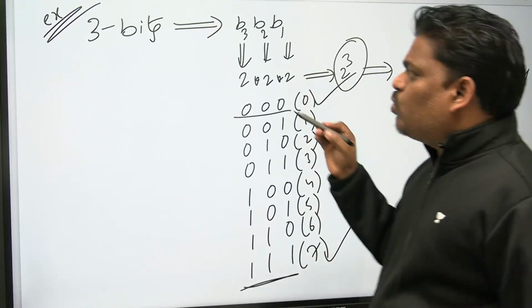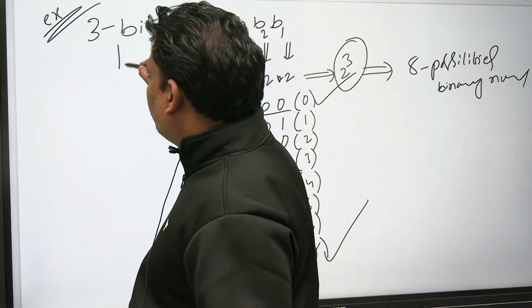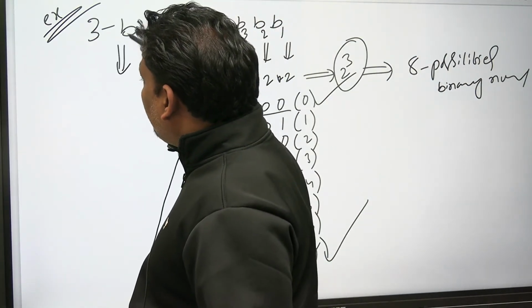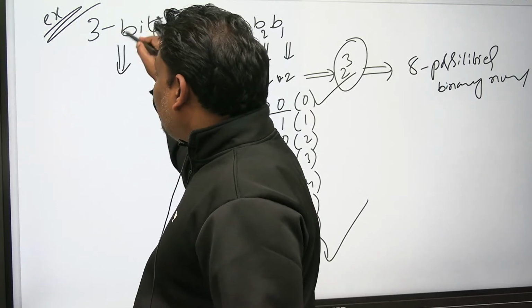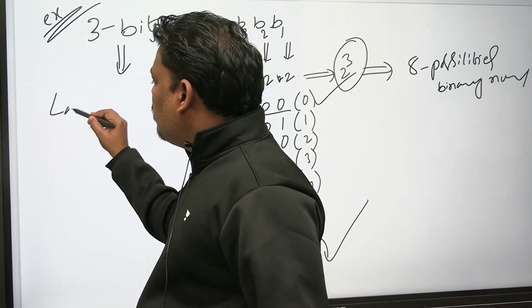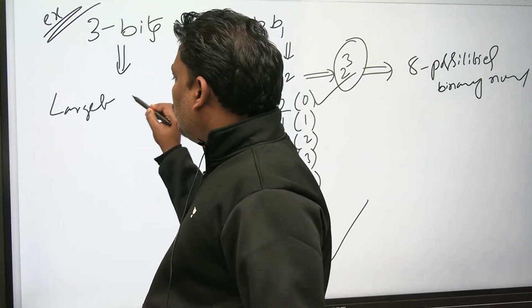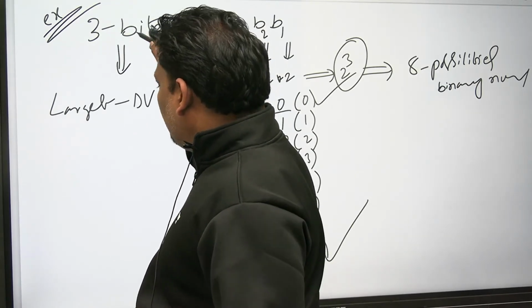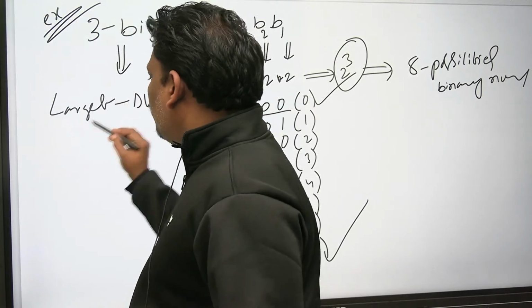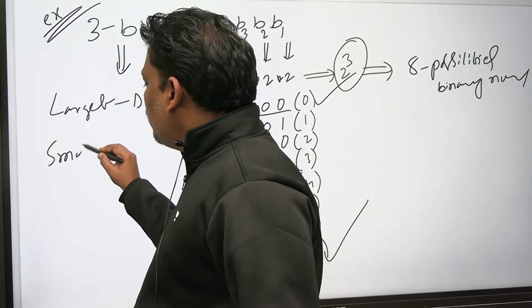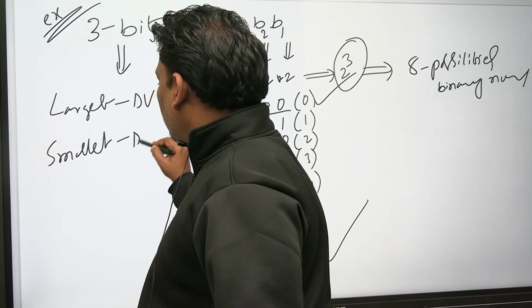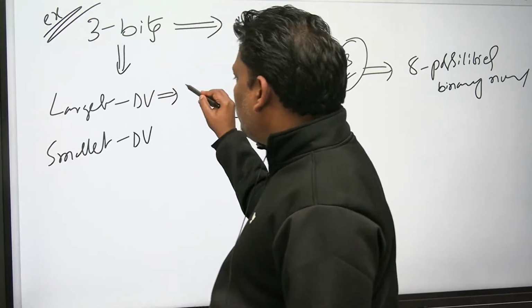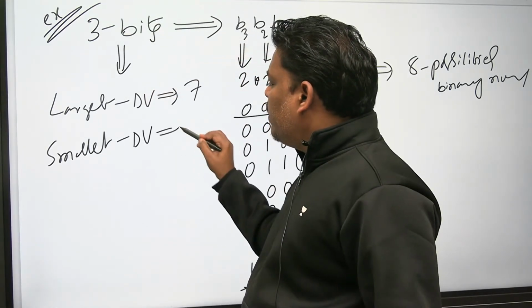Now it's the correct time to ask you: with 3 bits, what is the largest decimal value possible? Next one, smallest decimal value possible. What is the answer? Largest decimal value 7, smallest decimal value 0.